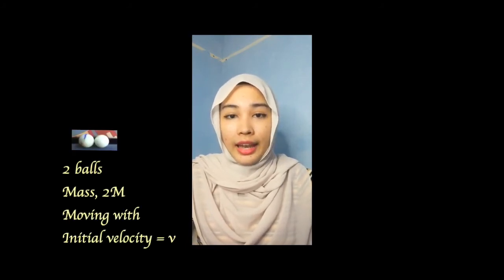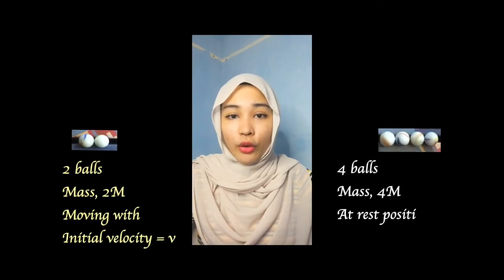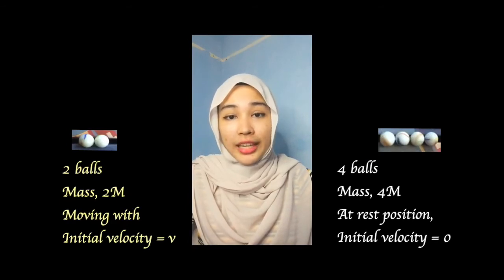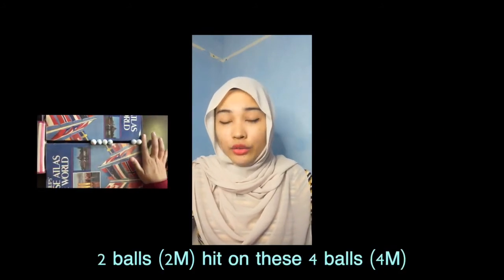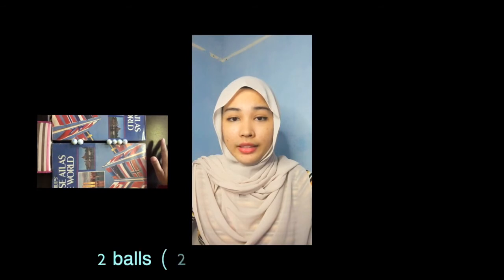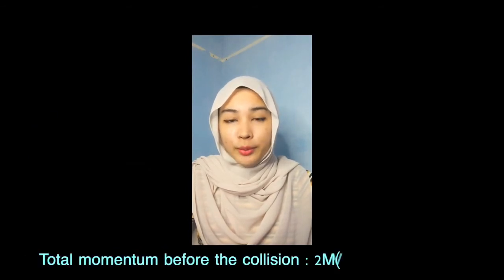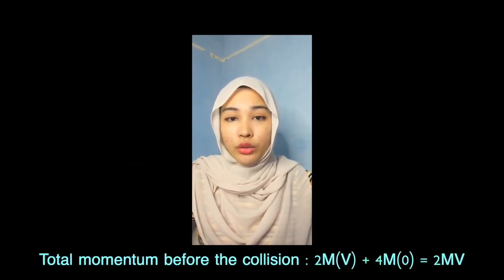Next case, we take 2 balls having mass 2m with velocity v and 4 more balls having mass 4m at the rest position, with initial velocity equal to 0. Now the 2 balls having mass 2m hit the 4 balls having mass 4m at rest. So the total momentum before the collision is 2m into v plus 4m into 0, equal to 2m into v.